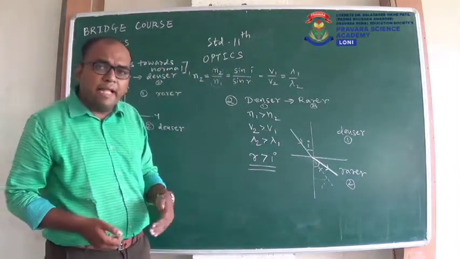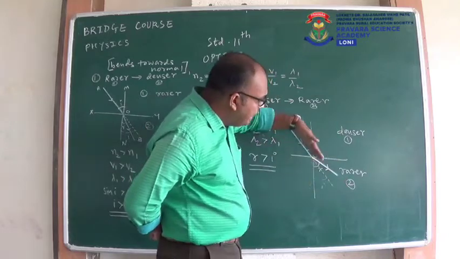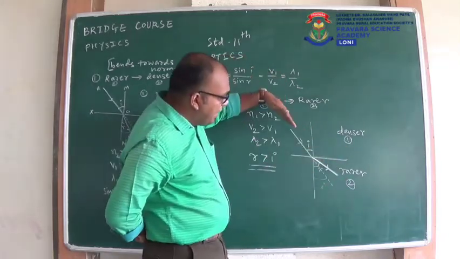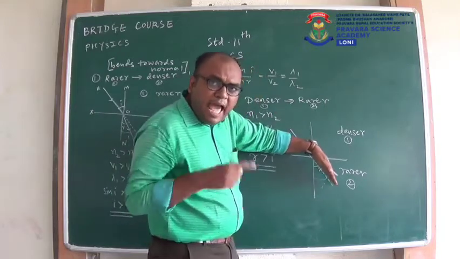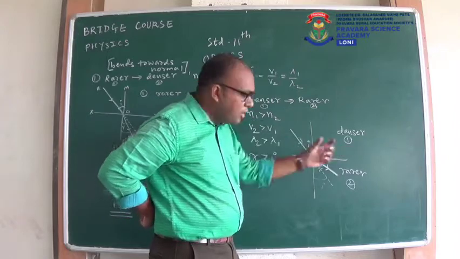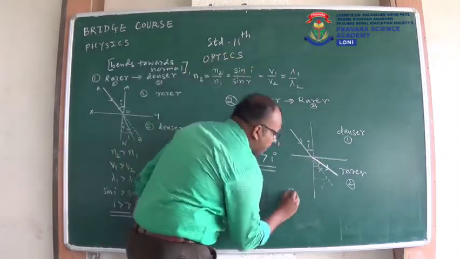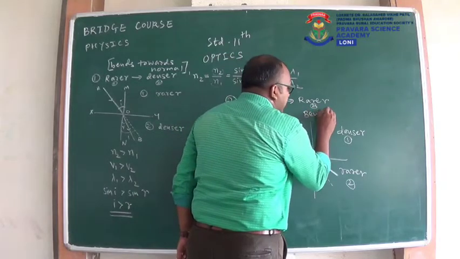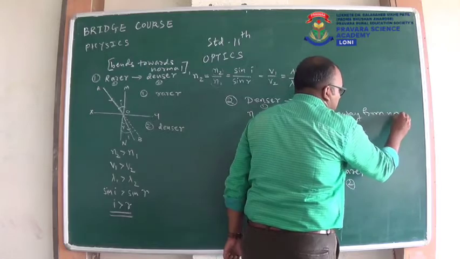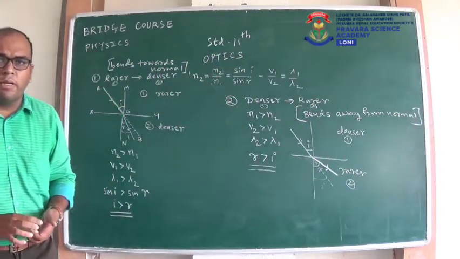And in other words, we can say whenever light travels from denser medium to rarer medium, it bends away from the normal. If second medium was not there, light will go straight like this. But as second medium is there, it will bend away from the normal because angle of refraction is more than angle of incidence. So from denser to rarer medium, light bends away from normal. Remember this, light bends away from the normal.